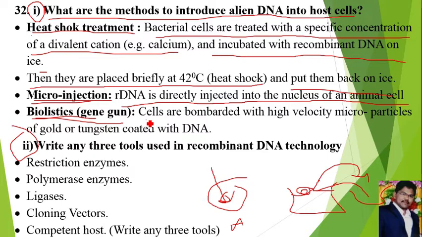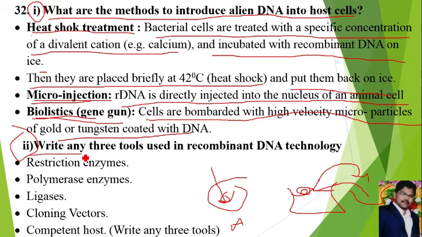In this method, the cells which have to take up rDNA are bombarded with high velocity microparticles like gold and tungsten. The gold and tungsten are coated with DNA. These high velocity particles can send that DNA into the host cell. These are the 3 different methods used for introduction of alien DNA into the host cell.